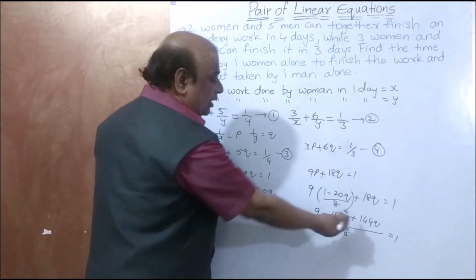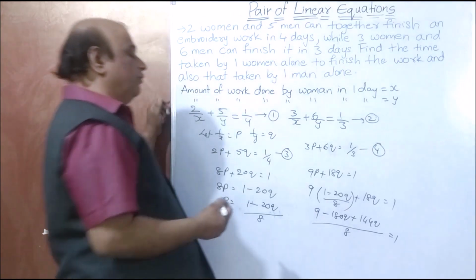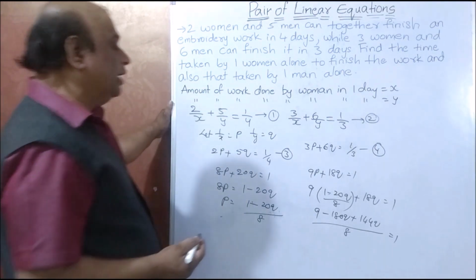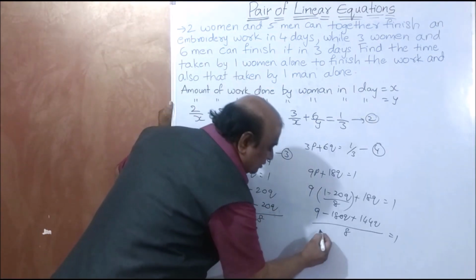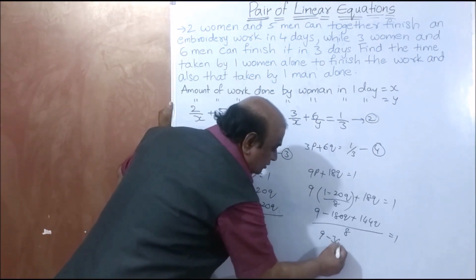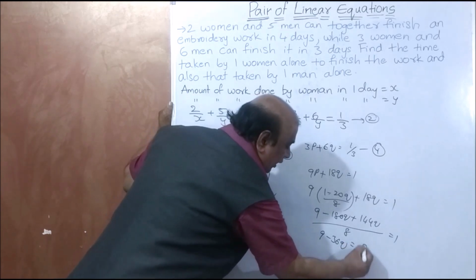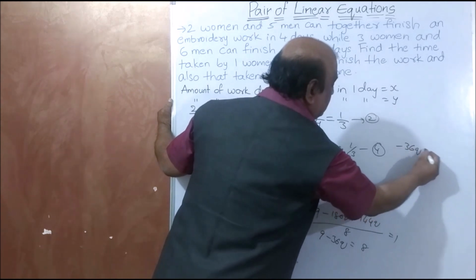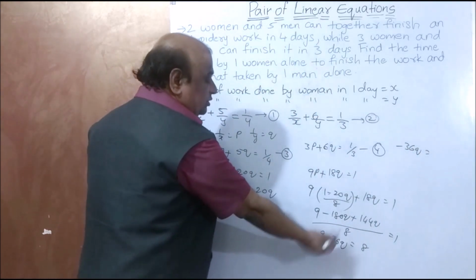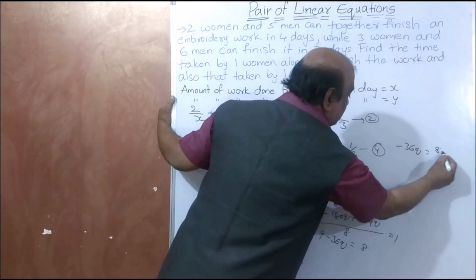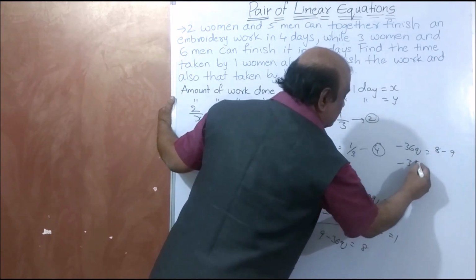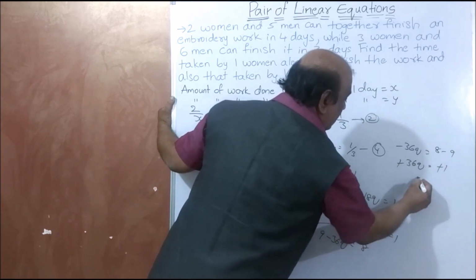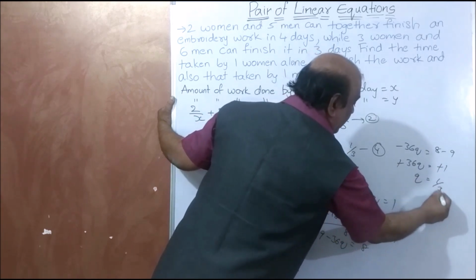If we subtract 180 and 144, how much? 36. So 9 minus 36q is equal to 8. Now minus 36q is equal to 8 minus 9, so minus 36q is equal to minus 1. These are cancelled. q is equal to 1 by 36.